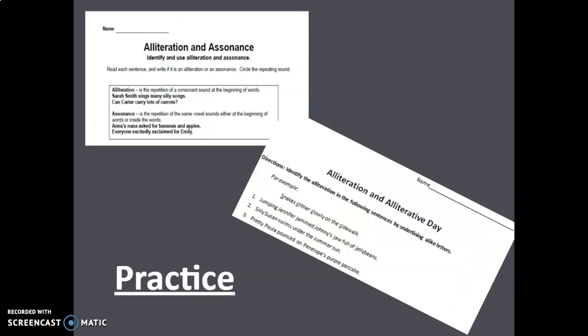So what you're going to be doing today using this information, the PowerPoint really is just a review because you should have seen, maybe not assonance, but definitely alliteration. You would have worked with that in previous grades before. The sheets that I'm assigning for you on the slides deal with both alliteration and assonance, and I'm going to go over those with you really quick so that you know what to do.